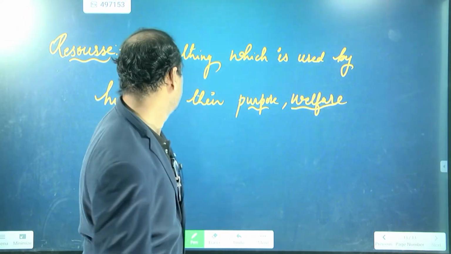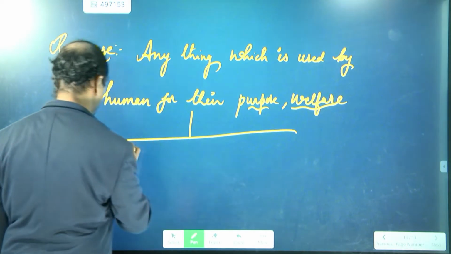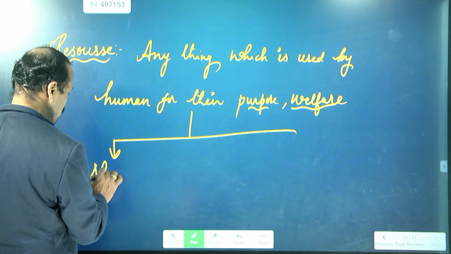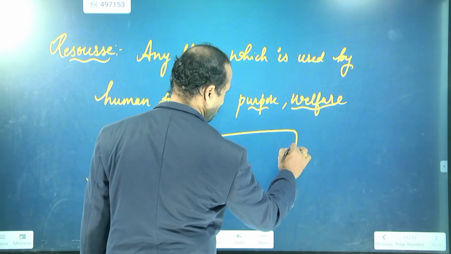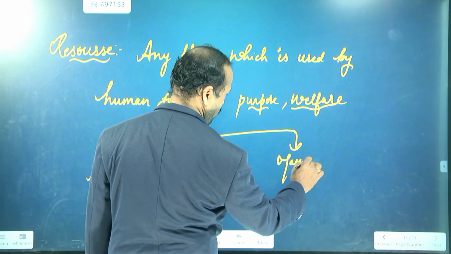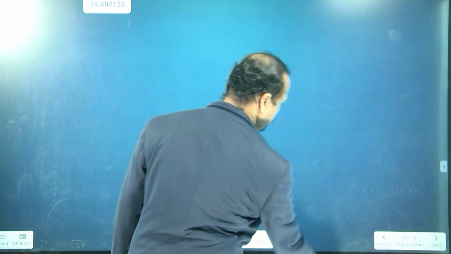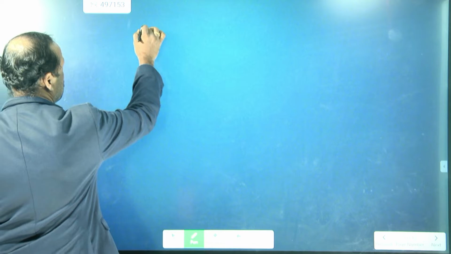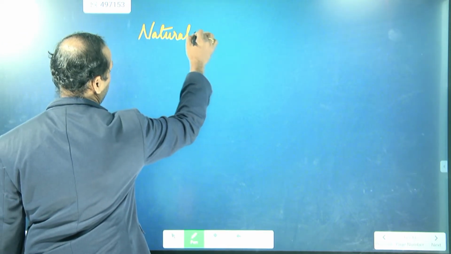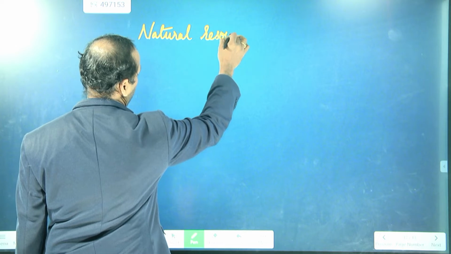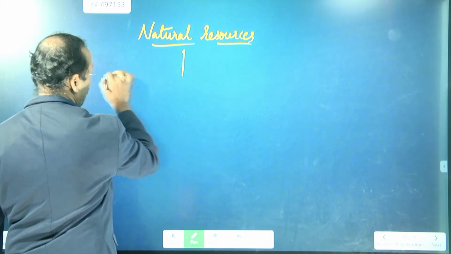Don't know. Okay. So here you see, these are the resources. Now I discussed that resources are of two types, called natural resources and man-made resources. Right. Now again, natural resources are of two types.